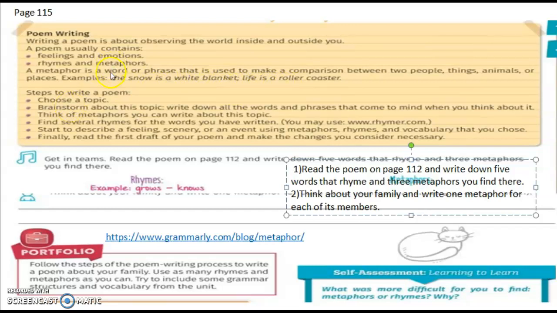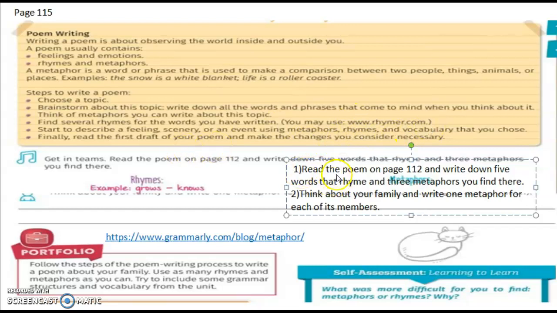And next we got the steps to write a poem. Choose a topic, brainstorm about this topic, write down all the words and phrases that come to mind when you think about it. Think of metaphors you can write about this topic. Find several rhymes for the words you have written. You may use this link to find words to rhyme, okay? Start to describe a feeling, a scenery, or an event using metaphors, rhymes, and vocabulary that you choose. Finally, read the first draft of your poem and make the changes you consider necessary.